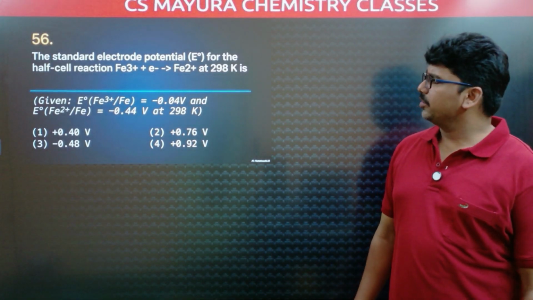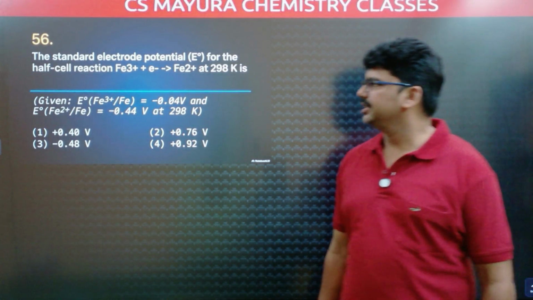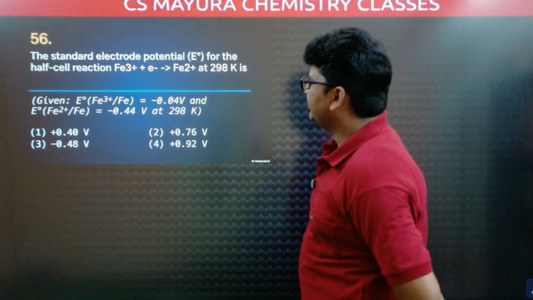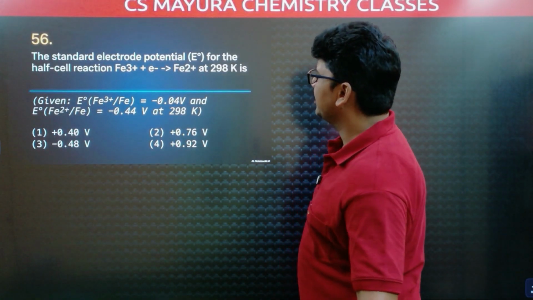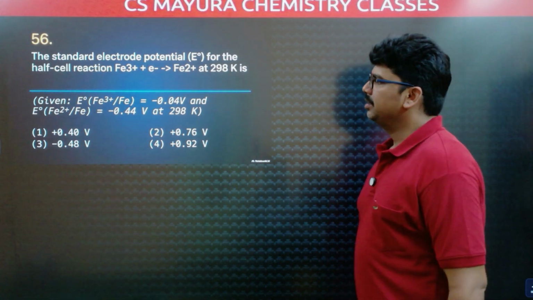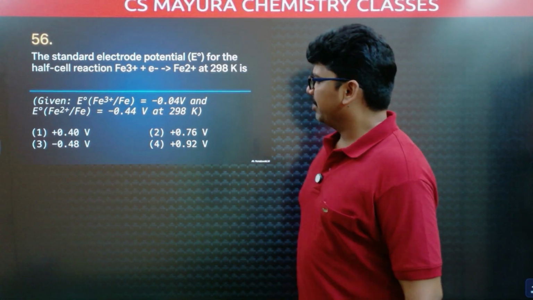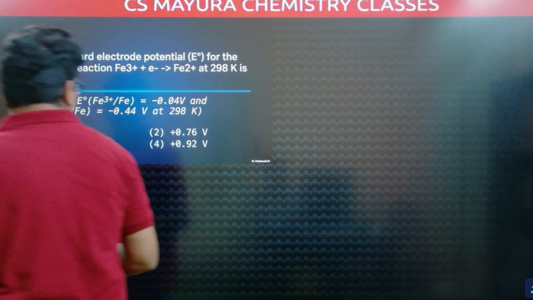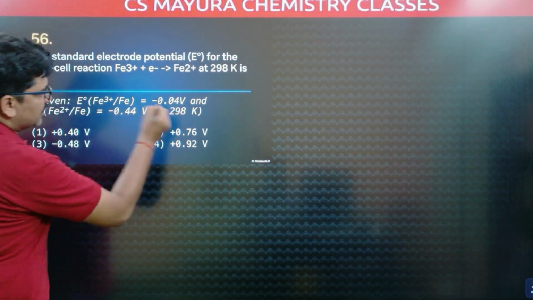Standard electrode potential E0 for the half cell reaction Fe3+ + e- gives Fe2+ at 298 kelvins is... Now they have given two potentials, Fe3+ to Fe.